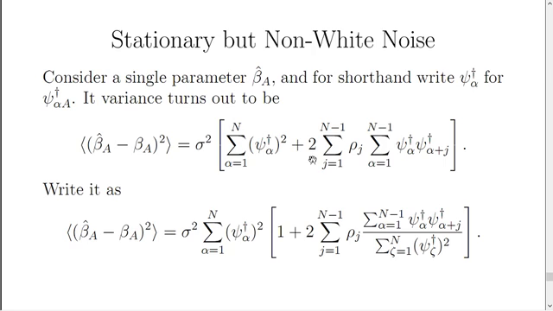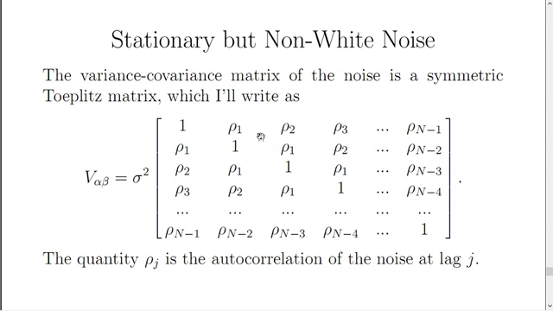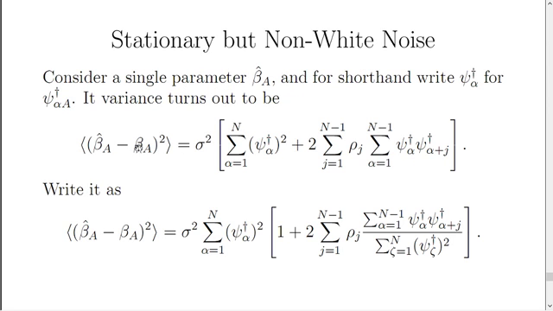Incidentally, there's this factor 2 here because for each possible autocorrelation, there are 2 lines in the matrix corresponding to that. There is one line above the diagonal and another line below the diagonal. So the uncertainty in a parameter estimate is sigma squared times the sum of the squares of all the dual trial vector values plus twice the sum of all autocorrelations times the sum of dual trial vector values with time-lagged dual trial vector values.